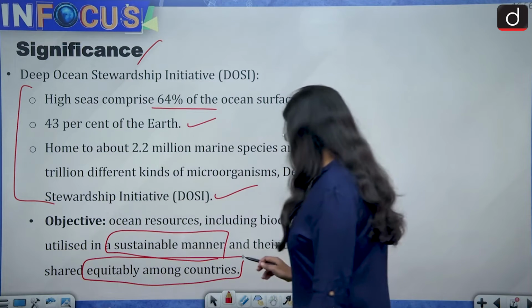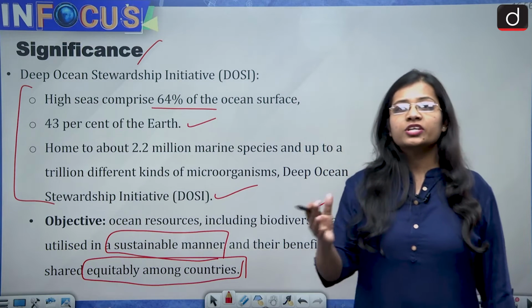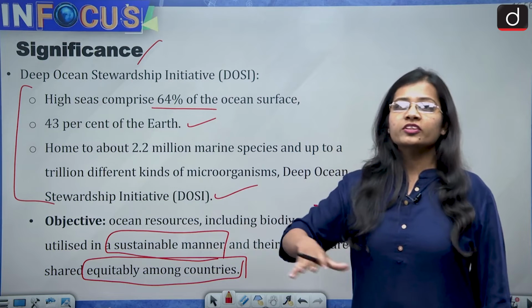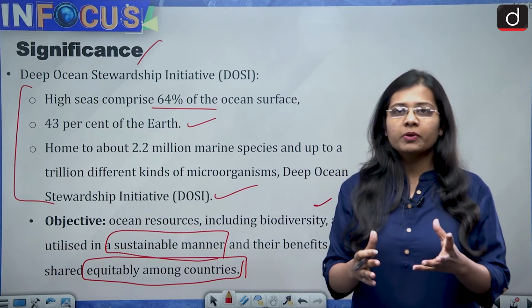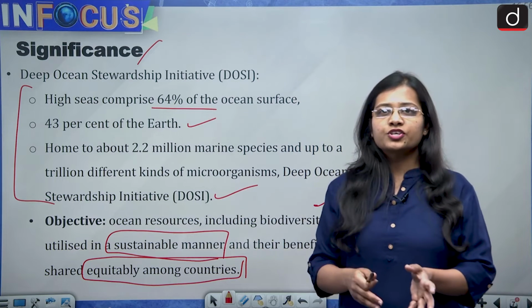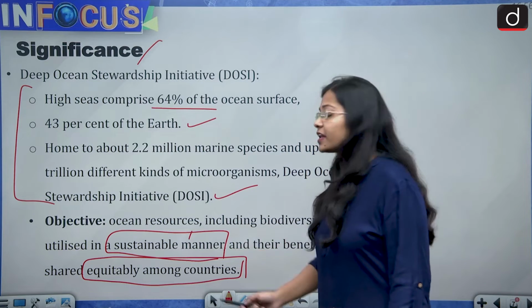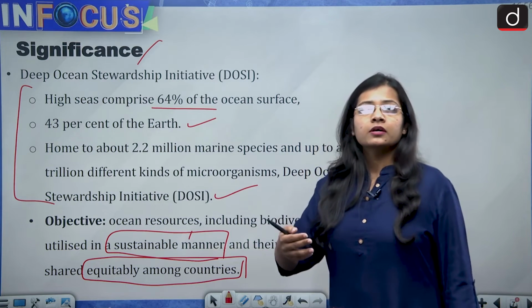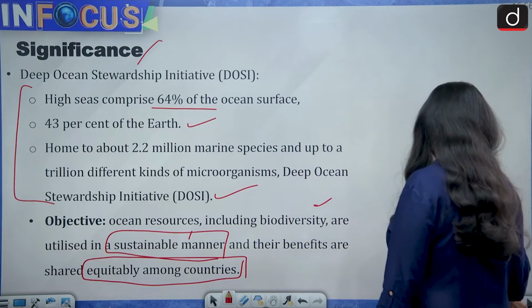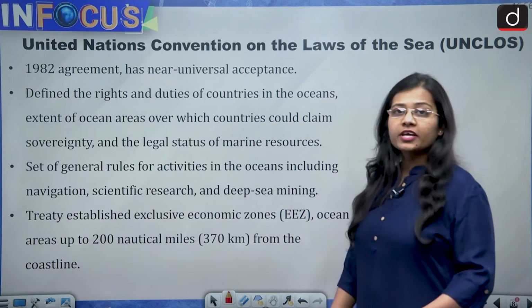So that it is not that any one country takes all the benefits while small and vulnerable nations are not able to get them, because keeping the high seas sustainably at a proper level is very important.